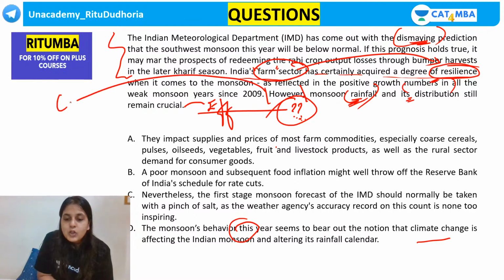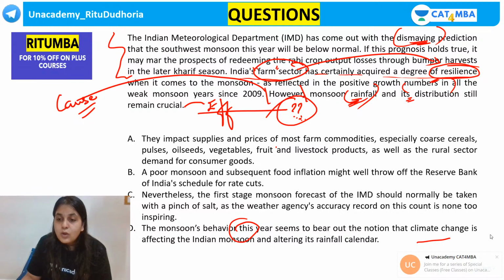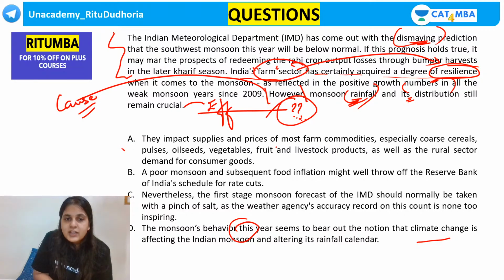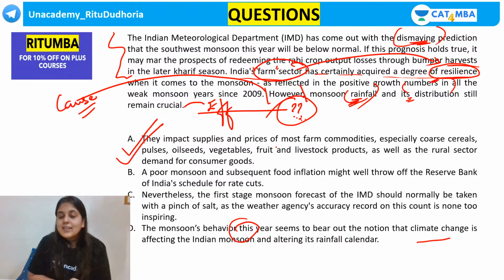You are not looking at the cause, that why is this happening. You're looking at the effect. Yes or no? Did you understand this, guys? So that is why your answer option is A. So though farmers will be able to deal with it, still it's going to impact the supply and the price.